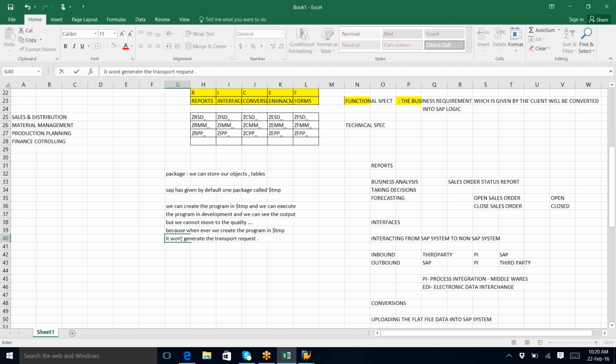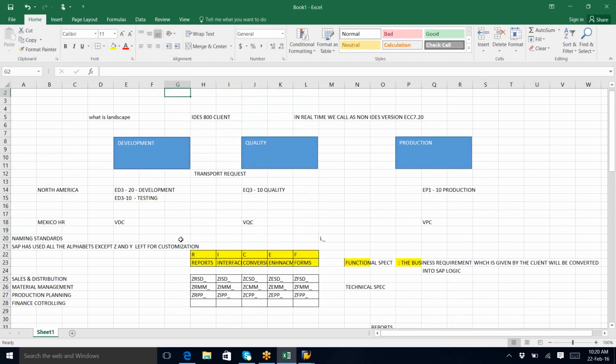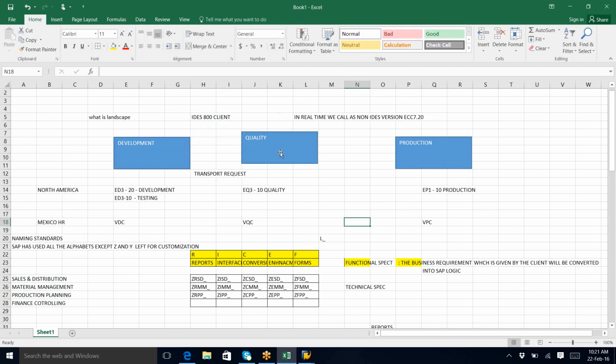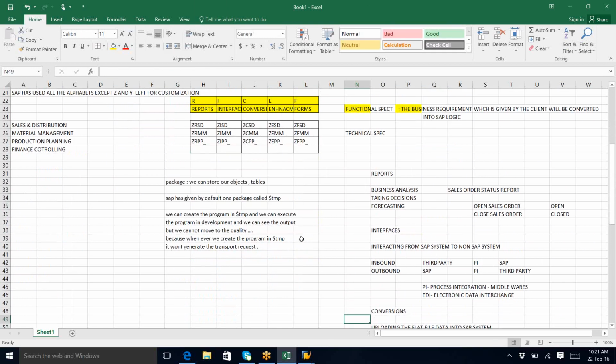Do you understand? If a transport request is not generated, then what is the use of creating the program, as it is not moving to quality and production? No use, right? Ultimately, it should create a transport request. Then only we can move to the quality system. But if you create in $TMP, it won't generate any transport request. That is the reason we don't use it in real time. So we need to create a package actually. But in real time, we are not authorized to create any packages in any client.